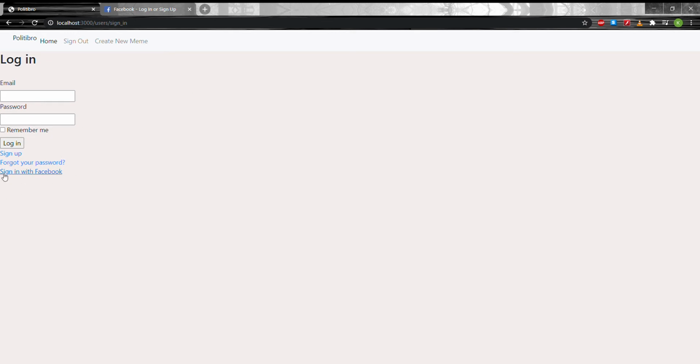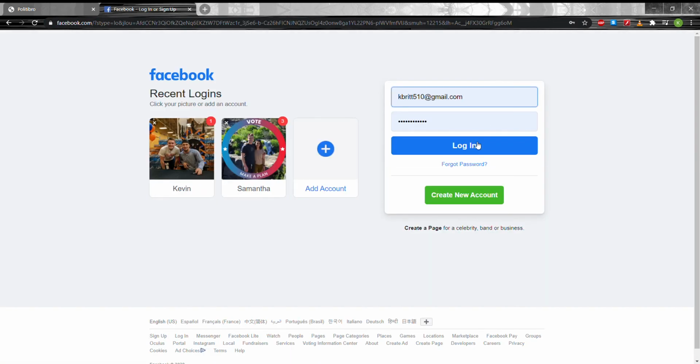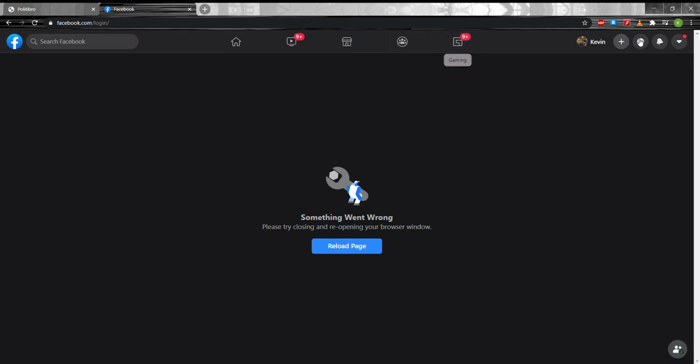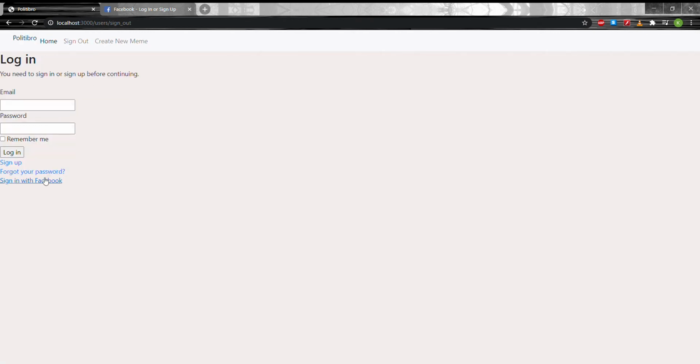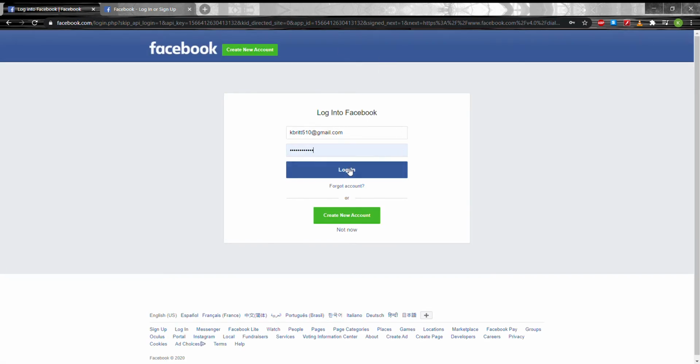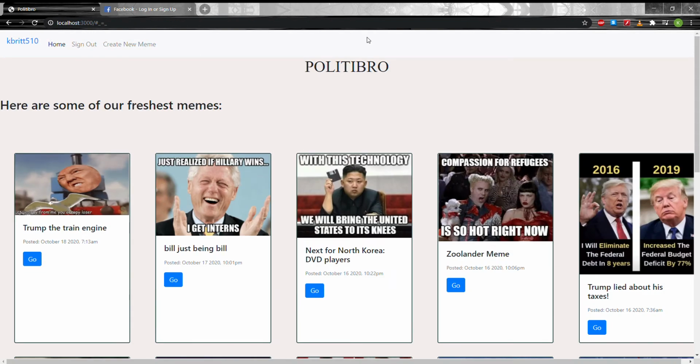First thing you'll notice is that we have Omniauth, so we can sign in with Facebook here. And I'm already logged into Facebook, so it took me here. We'll go ahead and log out and then sign out here, sign in with Facebook, and then it actually takes you to the login to Facebook page. And then you click this again to be able to log in, and now here you are.